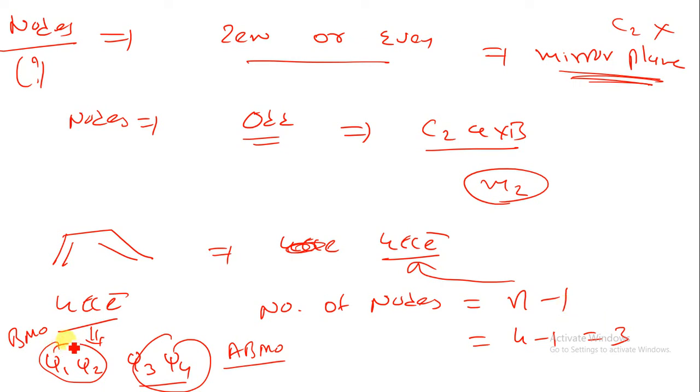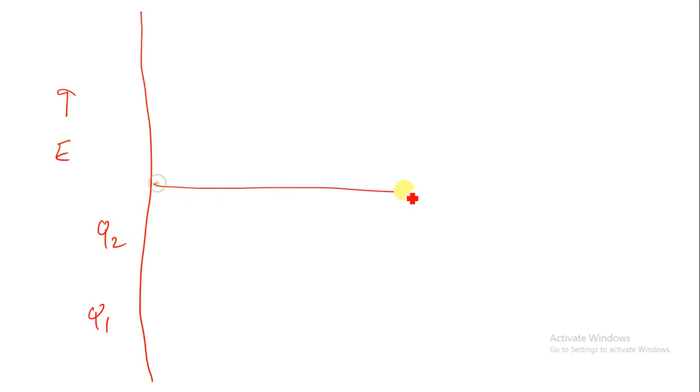Then we have to say that if we are having 4 pi electrons, then we should have 4 wave functions, in which psi 1 and psi 2 will remain at the BMO and psi 3 and psi 4 will remain at the ABMO. Now let us draw the symmetric properties of 1,3-butadiene. Here is the energy diagram, in which psi 1 and psi 2 will remain at the BMO. So we can write BMO over here, this is the ABMO, the anti-bonding molecular orbital, and this is the NBMO, the non-bonding molecular orbital.